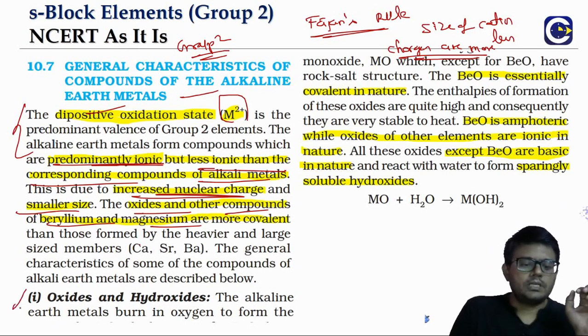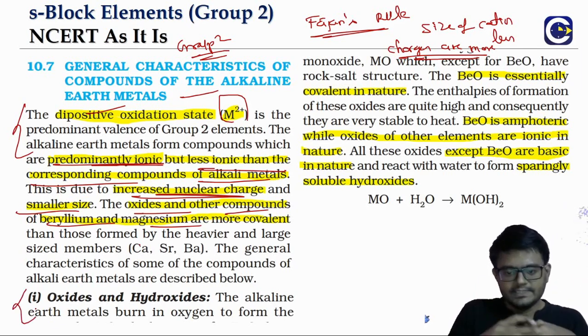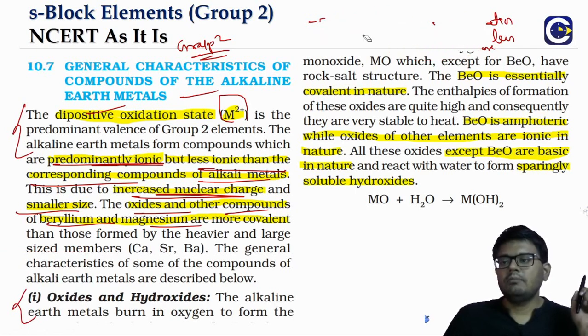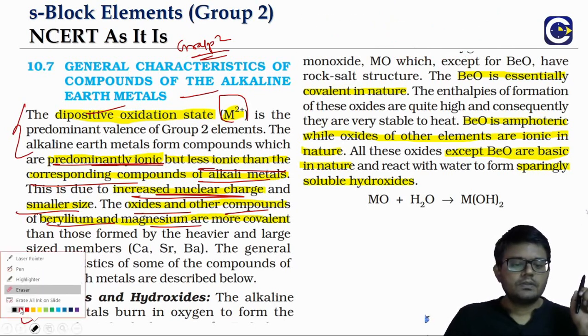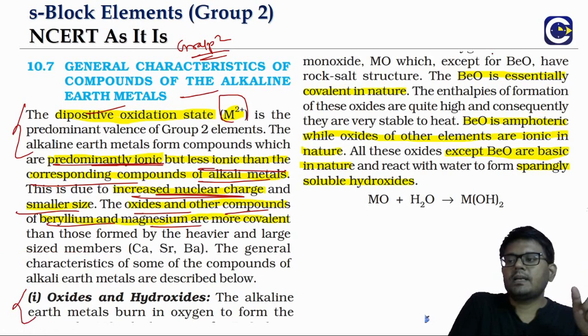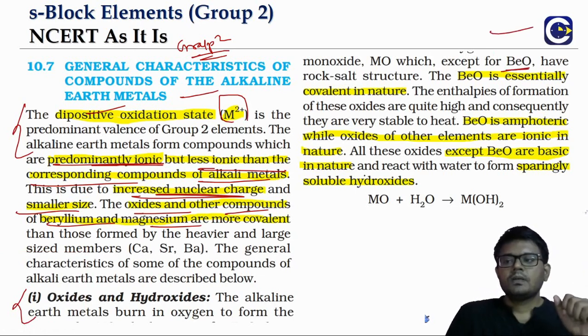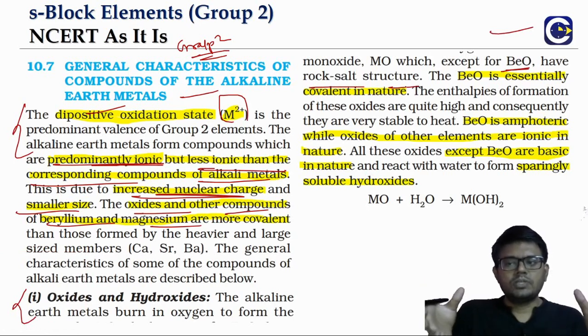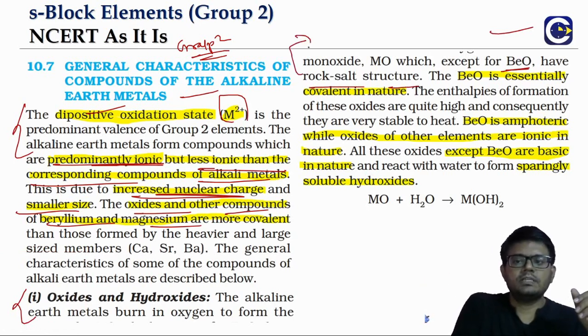Moving on to the particular discussion, if you talk about oxides, the alkaline earth metals will burn in oxygen and form the monoxide. Except for beryllium oxide, the others will have the rock salt structure. Rock salt structure means what? This is the structure of sodium chloride. We will talk about this in the solid state.